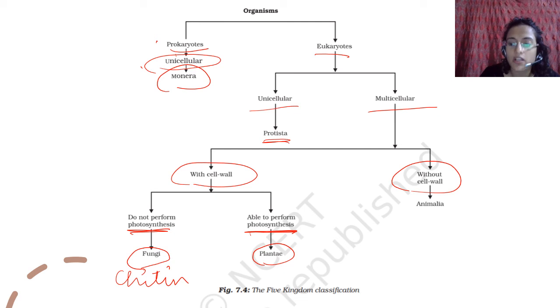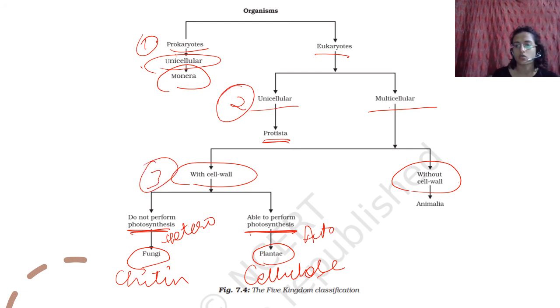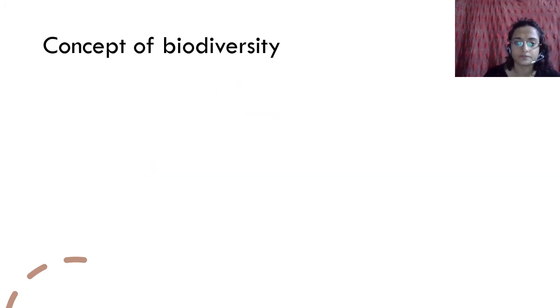If they ask you the difference between fungus and plant, you can say that this is, of course, a heterotroph, saprophytic or parasitic, and in plants these are autotrophs. And you can also say they have a cell wall made up of chitin and a cell wall made up of cellulose. There are two major differences between plants and fungi. And then you have multicellular without cell wall, which is Animalia. So this is what I mean by first level of classification. This is second level of classification. This is the third level of classification. Okay. I hope you understand this now.